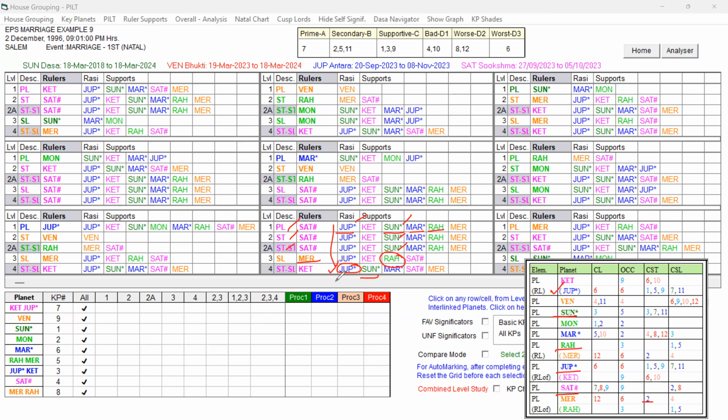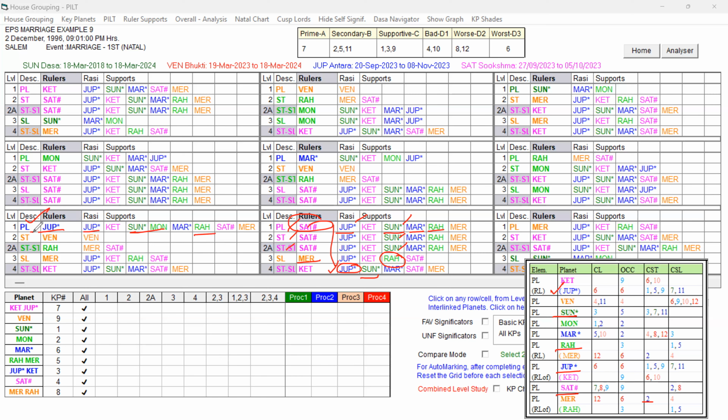Now let us examine how far the seventh sublord is present. In this, I forgot to say that the key planets of the destiny planet, the seventh lord, include Saturn also, because Saturn, though it is a mixed one, has a favorable grouping also. When compared to the others, this is better. So now let us check the seventh sublord planet, Jupiter. Jupiter, the seventh sublord planet, has all the good planets in support.